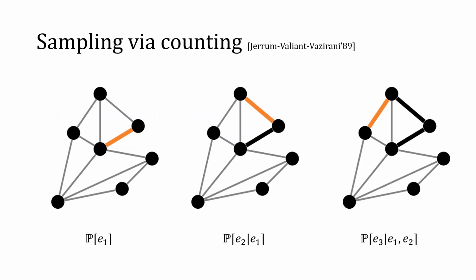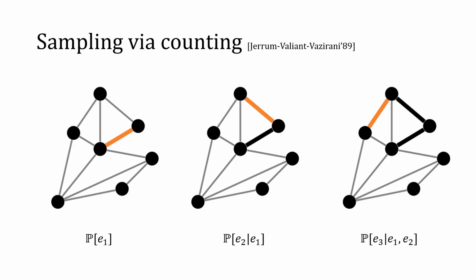Let's say you want to sample spanning trees on a graph. First, note that the probability of a random spanning tree containing an edge e is the number of spanning trees in the graph containing e divided by the number of spanning trees in the graph. Starting with an edge e1, you can use the counting oracle to compute the probability e1 is contained inside a random spanning tree and flip a coin to determine whether to include e1 in your sample spanning tree or not.